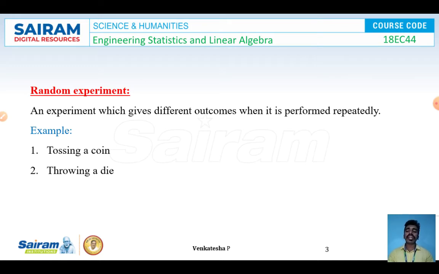Example, tossing a coin and throwing a die. So in the tossing a coin experiment, what are the possible outcomes? Head or tail. Similarly, in the throwing a die experiment also, the possible outcomes are either 1 or 2 or 3 or 4 or 5 or 6, like that. So these kinds of experiments will be called a random experiment, and that particular experiment must have some outcomes.